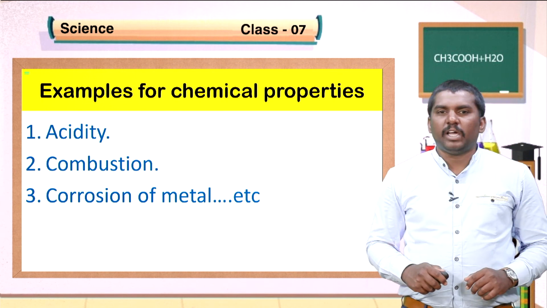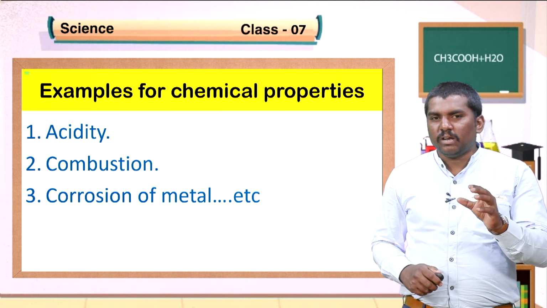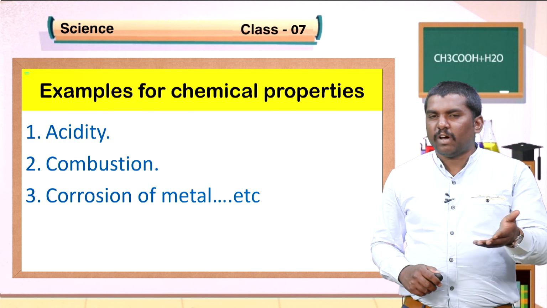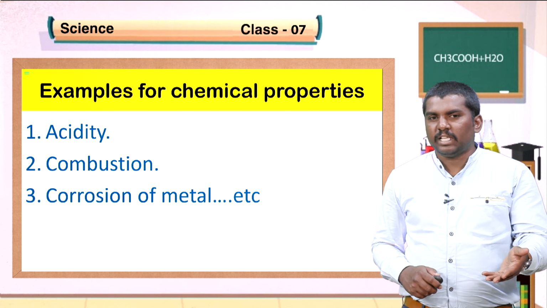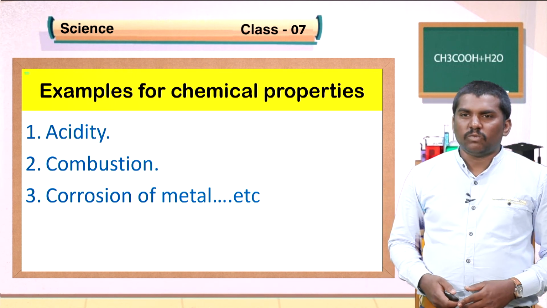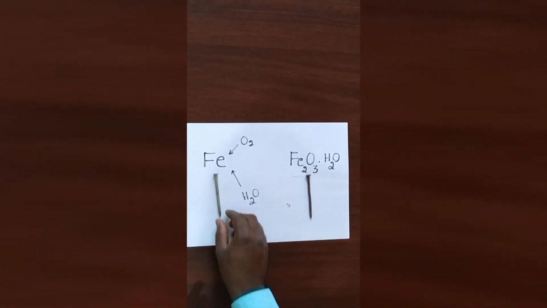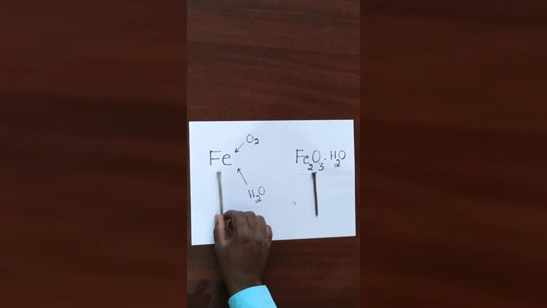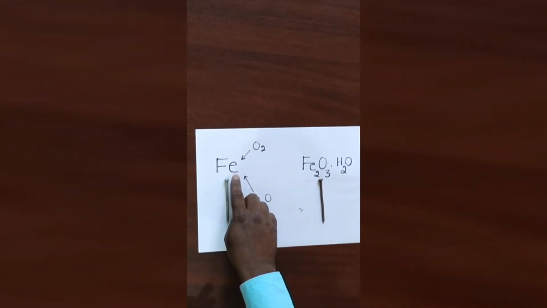Examples for chemical properties: acidity of a substance. Combustion is an example for chemical property. Corrosion of a metal is an example for chemical property. Students, let us watch this video. It is an iron nail. It has silvery grey color. We know the symbol for iron, that is Fe.